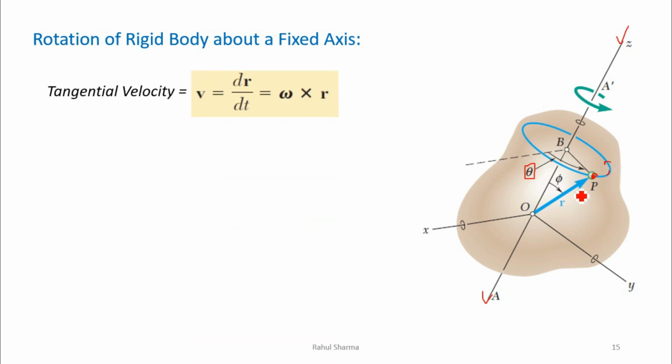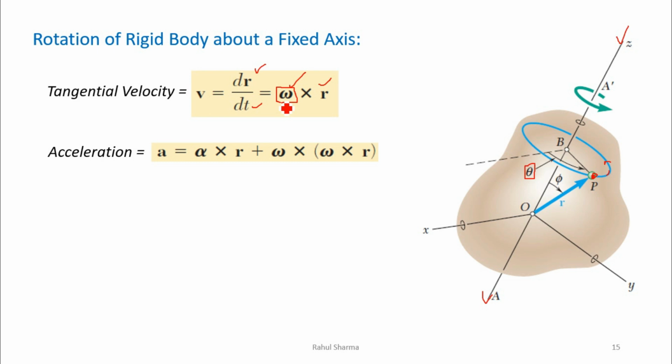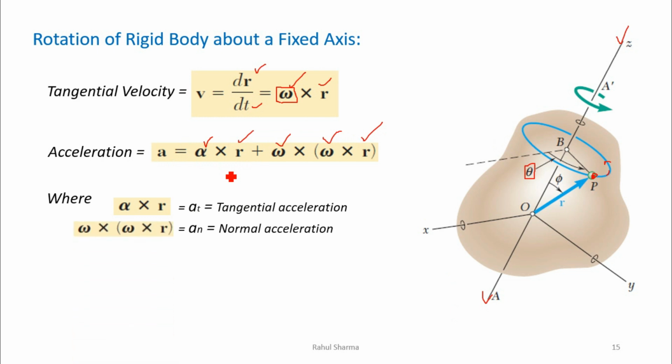The tangential velocity will be omega r, where omega represents the angular velocity. Similarly, the acceleration will be alpha r plus omega squared r. Here the first part represents the tangential acceleration, and the second part is known as the normal acceleration. r is the radius of the path, omega is the angular velocity, and similarly alpha is the angular acceleration.